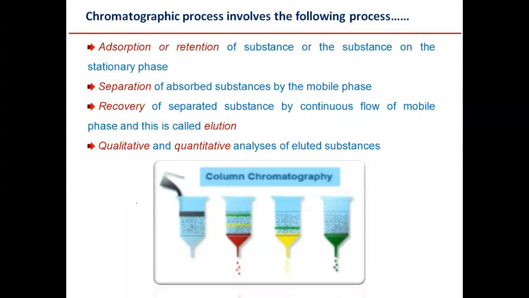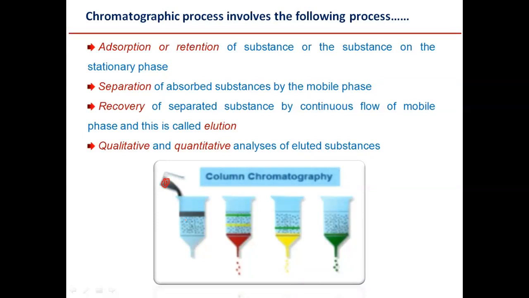Well, what processes are involved in this technique? The first process is, the moment you pour the mixture containing many components into, let's say for example, the column in column chromatography, the constituents of the mixture get adsorbed, or there is retention of the substance.